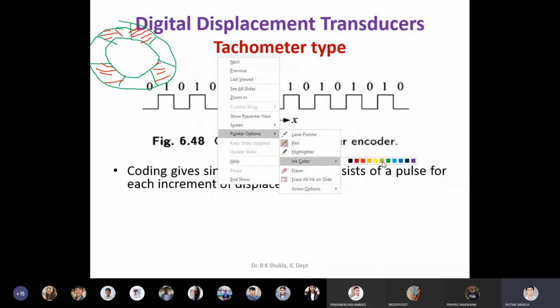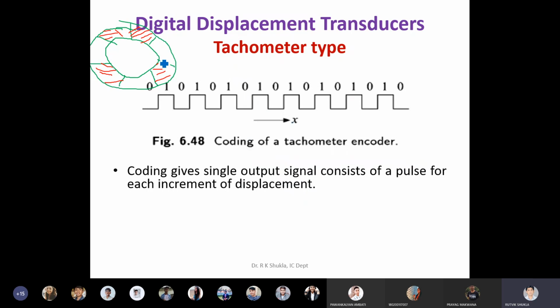So what is in this case? This is the opaque element. This is transparent, opaque, transparent, opaque, transparent, like this. Whenever it revolves, or whenever this particular thing moves by a single position, you will get a 0. From 0 it gets to 1, 0, 1, 0, 1.